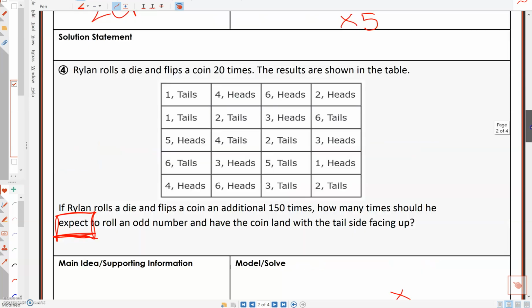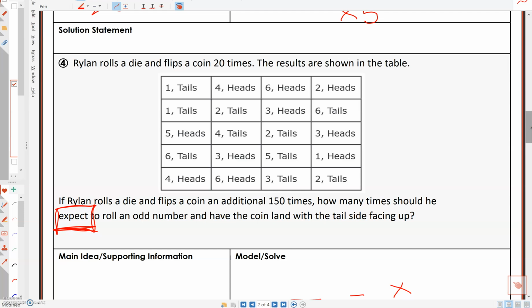Now out of those 20 tries, how many were odd number and tail? Okay, so let's look at here. 1 in tails, yes, that's an odd number and a tail. That's an odd number and a tail. 5 in heads, no. 6 in tails, no, that's an even number.